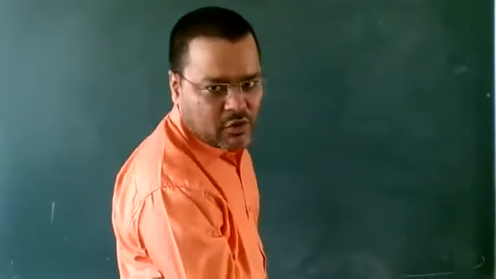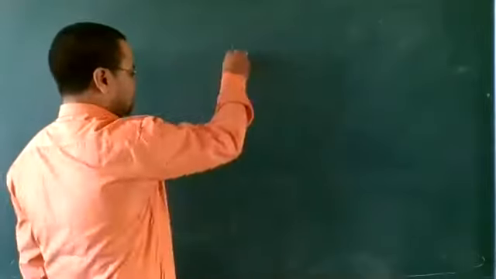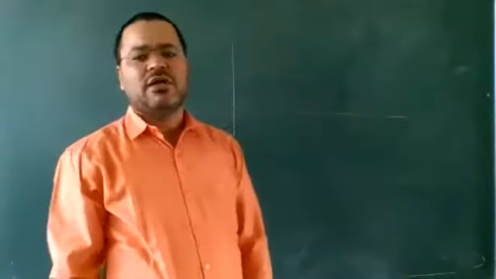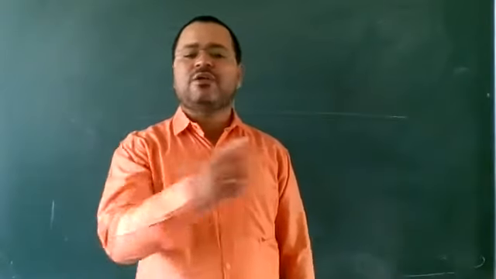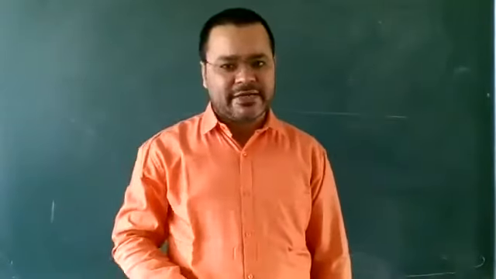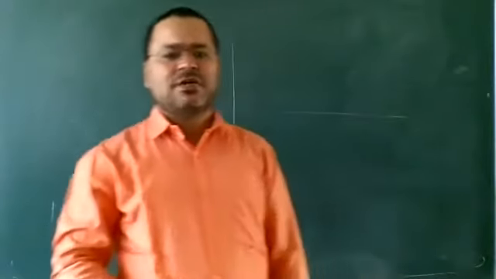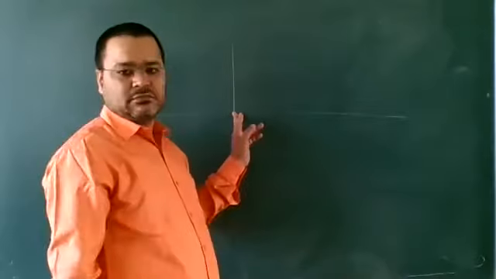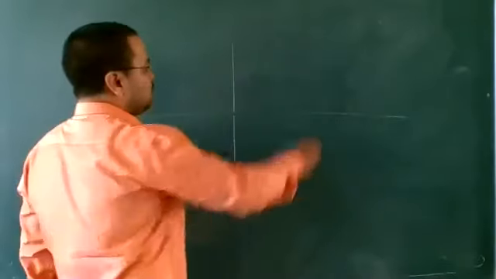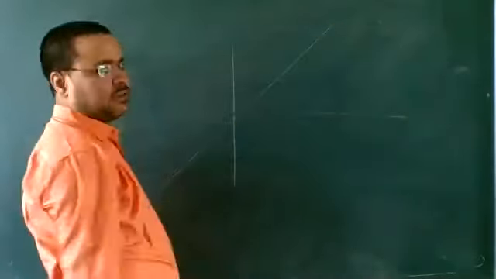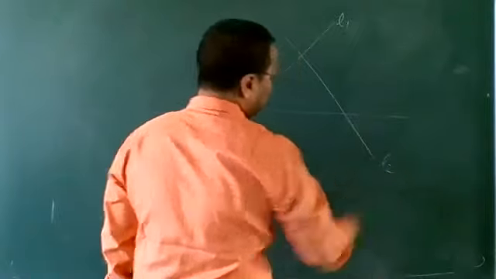So first of all, we make the coordinate axis. Coordinate axis means what? X-axis and y-axis. The point where the coordinate axes intersect, what is that? That is called the origin. Okay. Now let two lines, here this is one line, and one more line. This is L1, and here this is L2.